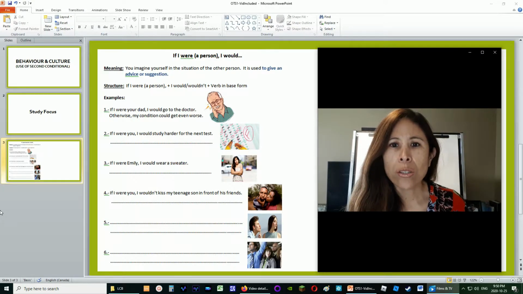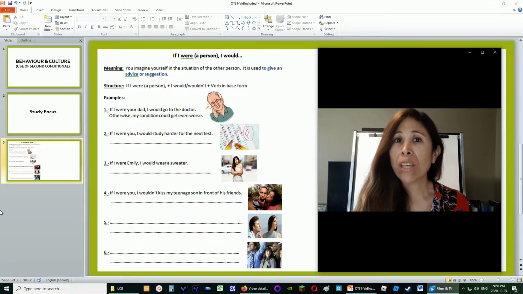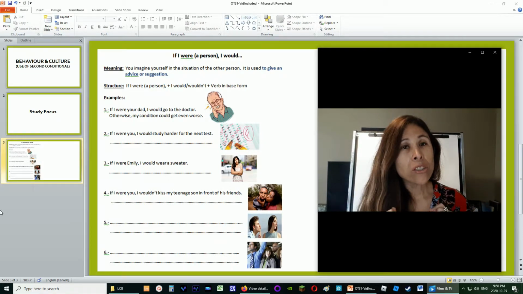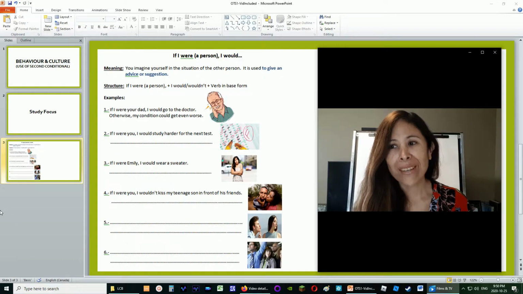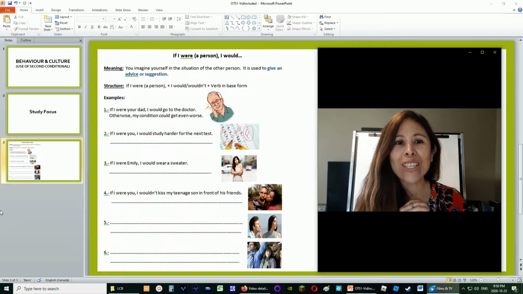This second conditional is used when you imagine yourself in the position of the other person and you want to give advice or suggestion, okay? So again, let's look at the structure. It is, if I were a person, then I would or I wouldn't, plus the verb in the base form. Okay, is that clear? Yes. Okay, sounds good. So, let's work on some examples then.